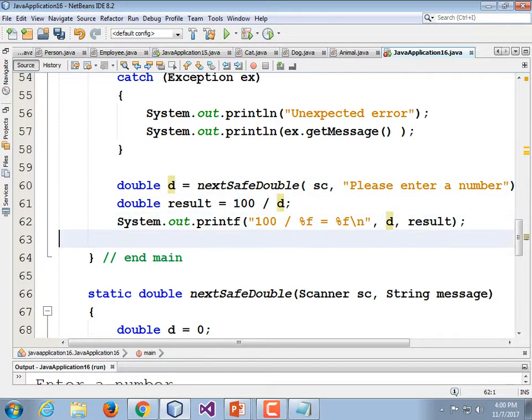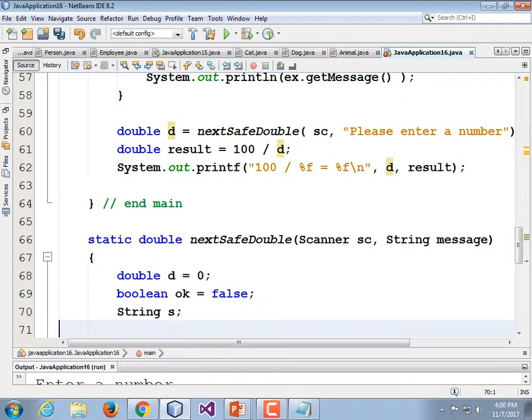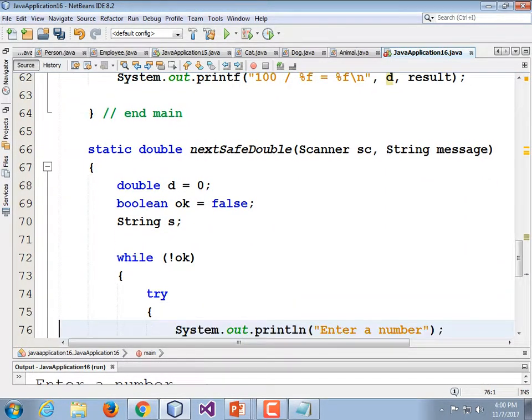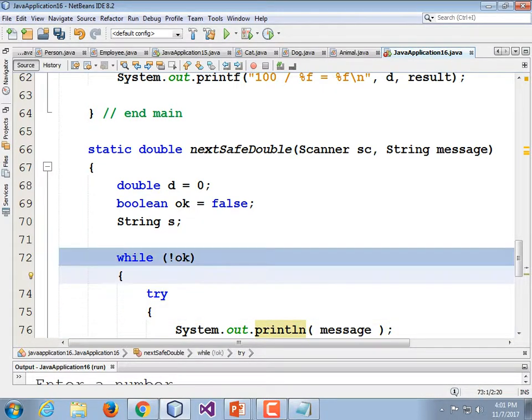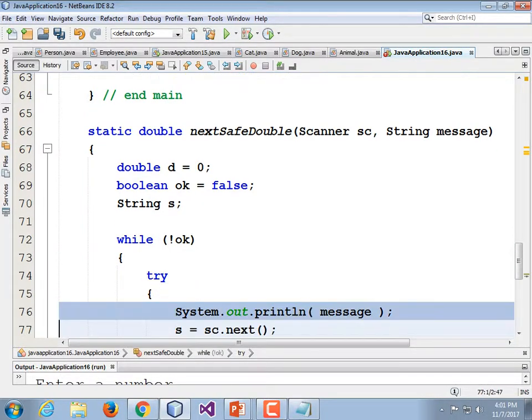I'm going to go back to my next safe double method, and for that print statement right there, enter a number, I'm going to replace that with message. So while not OK, try system.out.println message. All right, I'm going to run it, make sure it works, and then I'm going to scroll up and down to give you all a chance to make sure that you've typed it in correctly.